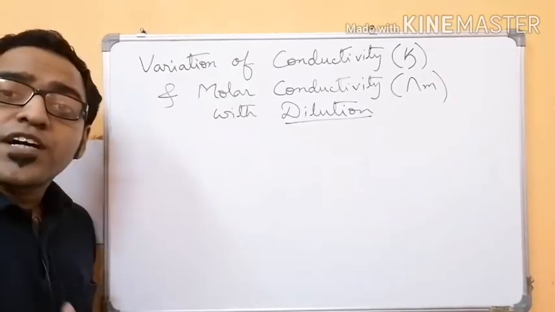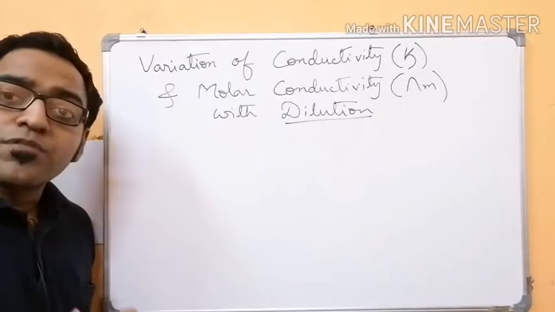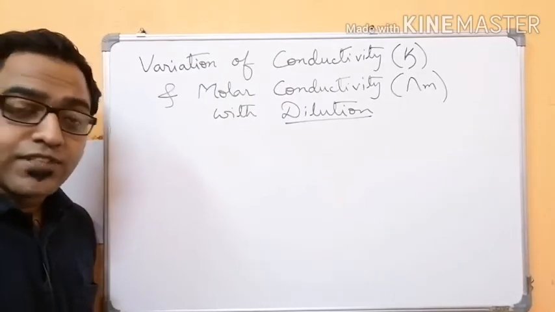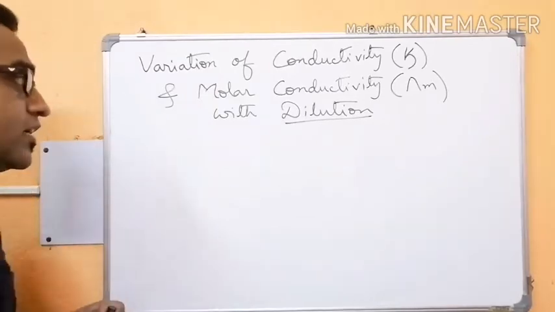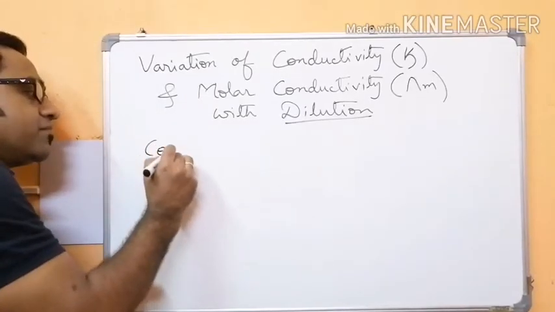Now the variation of conductivity can be understood from the very definition of conductivity. So you must remember the definition of conductivity. Now what is conductivity?